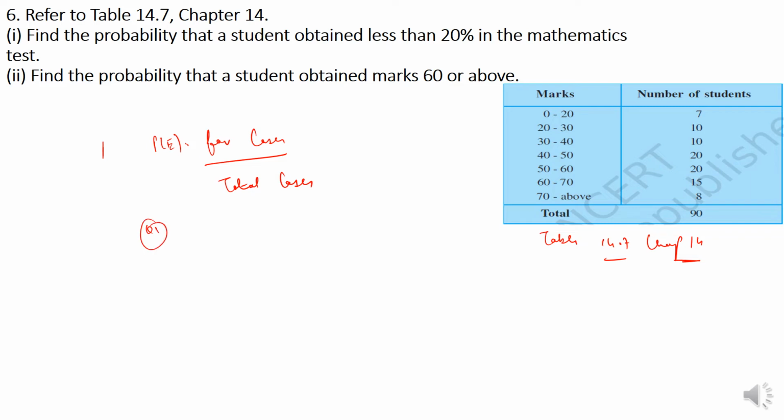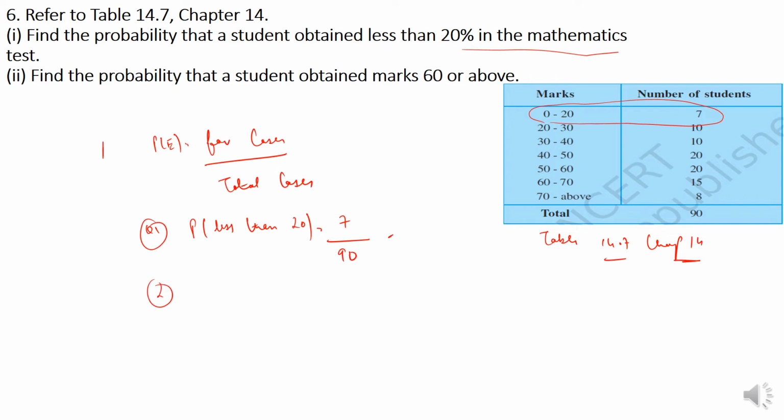Question number 1: find the probability that a student obtained less than 20% in mathematics. This is the marks in mathematics. Less than 20 means this first entry. So the probability of less than 20 is 7 by the total number of cases, 90. 7 by 90 is the answer.